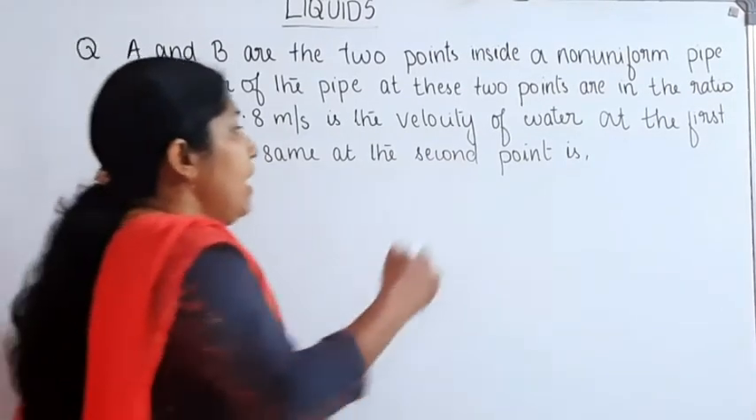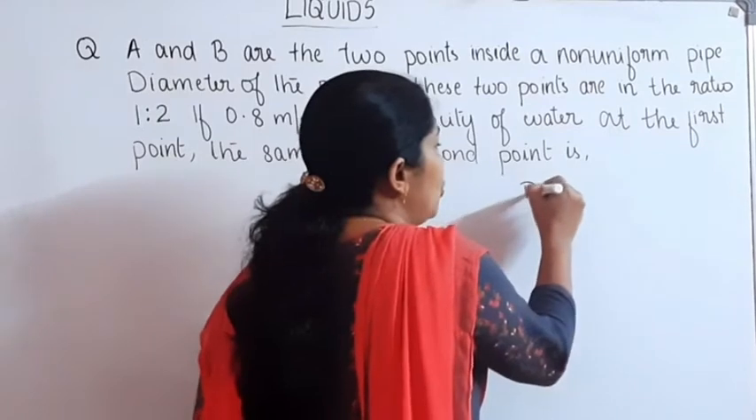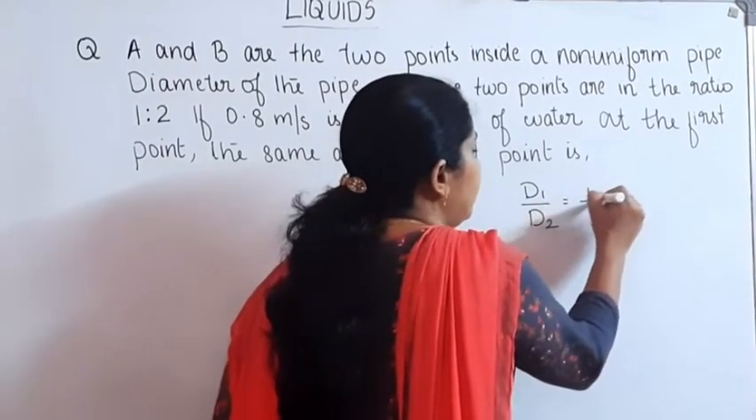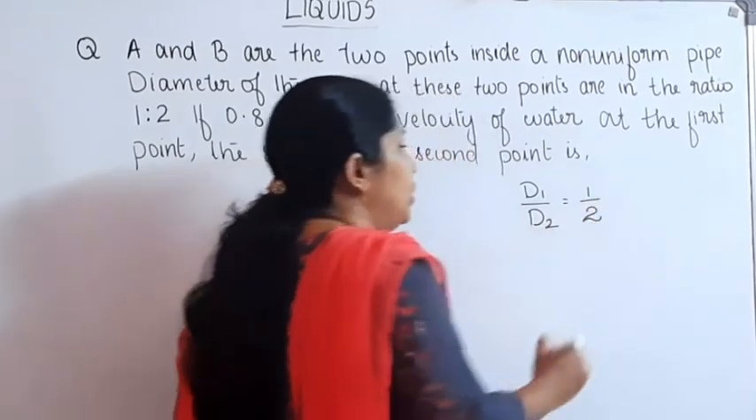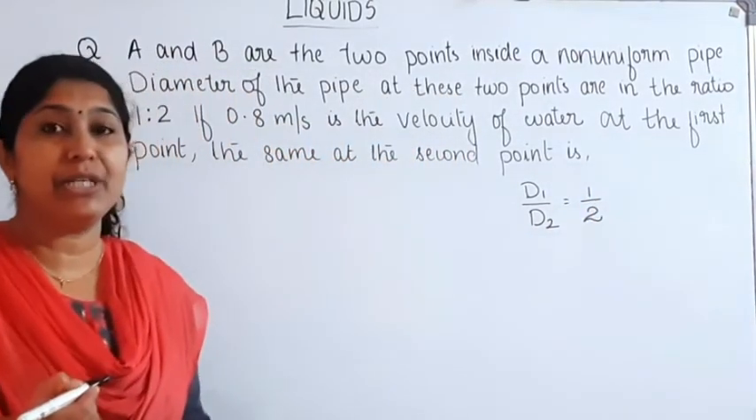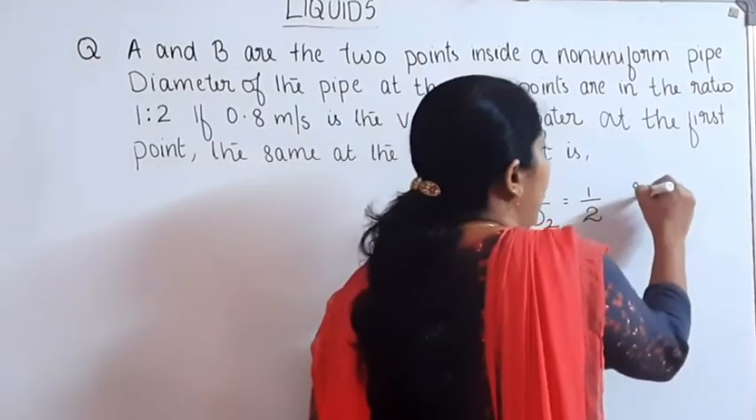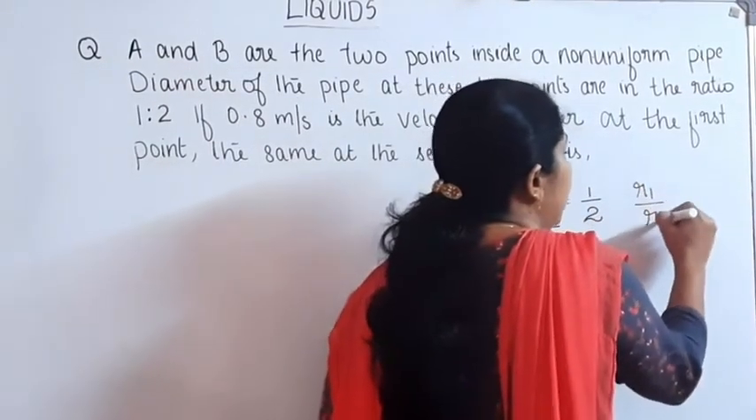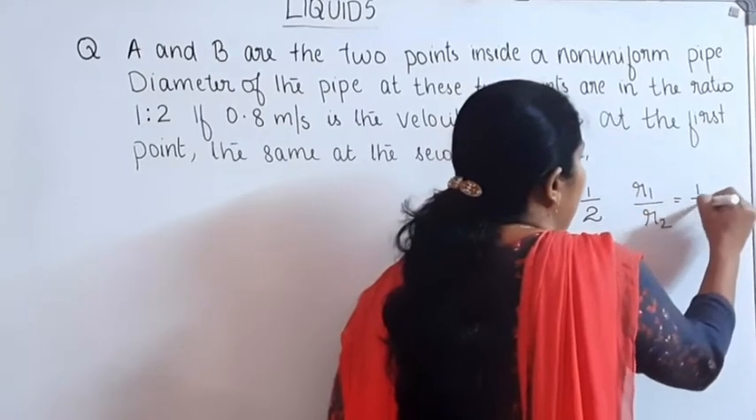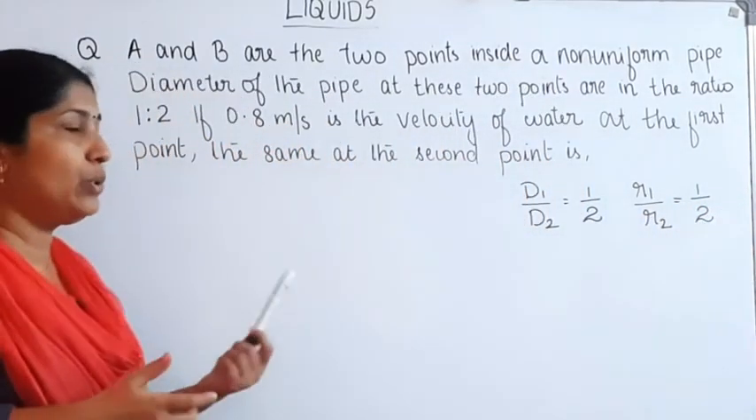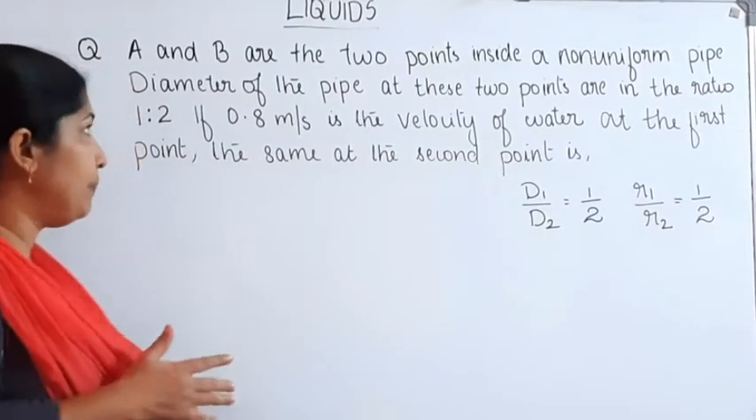That is given, D1 divided by D2. Diameters are in the ratio 1:2, that is D1 by D2 is equal to 1/2. Then what about the ratio of the radii? The radii are in the ratio R1 divided by R2, that is equal to 1:2. If the diameters are in the ratio 1:2, then the radii are also in the ratio 1:2.